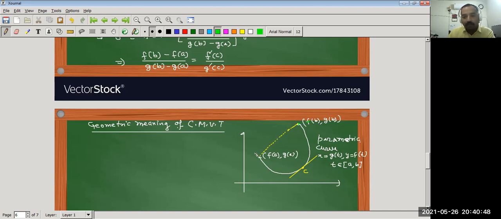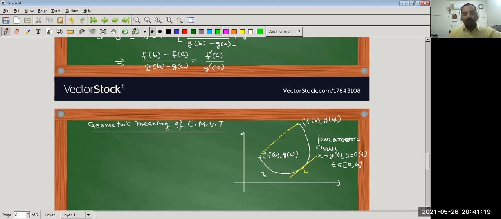Now in Cauchy mean value theorem, what we have to do is find a point within the open interval (a, b) such that the slope of the tangent is parallel to the line joining the endpoints of the curve. So now you can see in this curve, there is a point c where the slope of the tangent is parallel to this line.